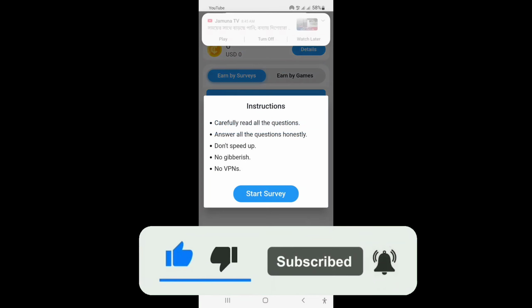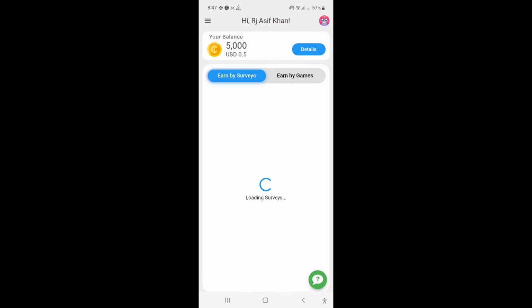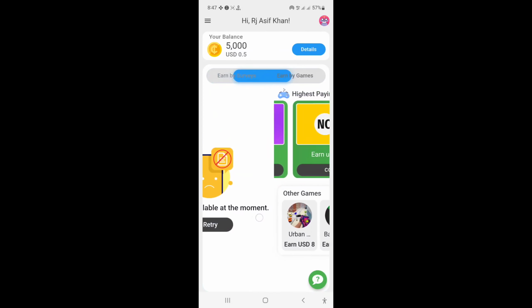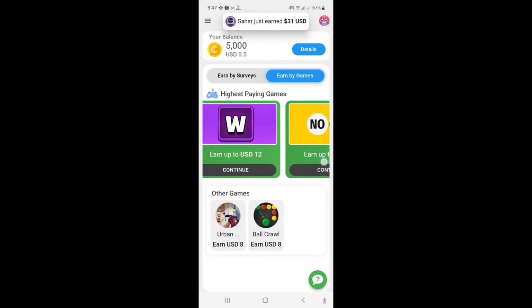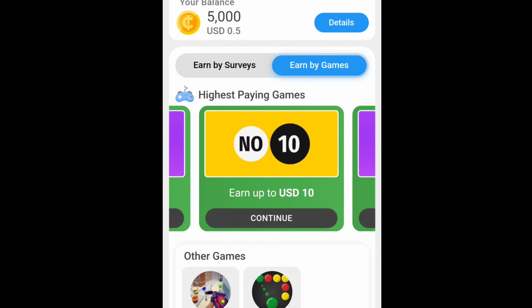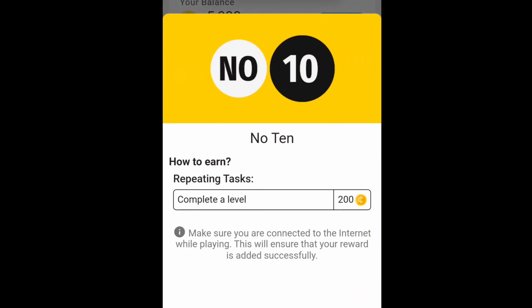My available balance is 0 points, and I have already completed a survey for 5,000 coins. Survey earning now. Okay, I'm just waiting now. $0.50 earning, 5,000 coins earning. No survey is available at the moment. Okay, my country has one survey available; survey availability depends on your country. Okay, and earn up to USD $12 and $10.